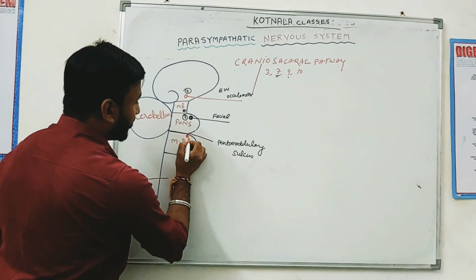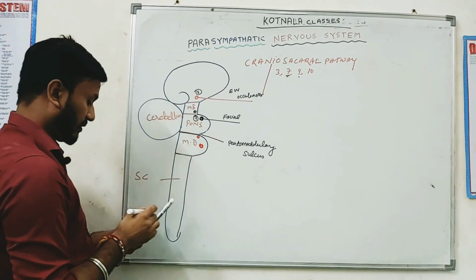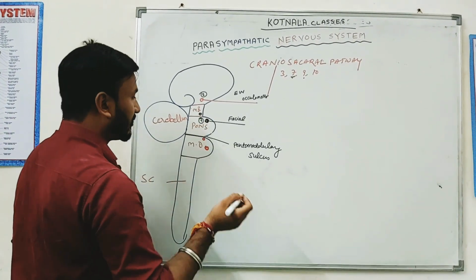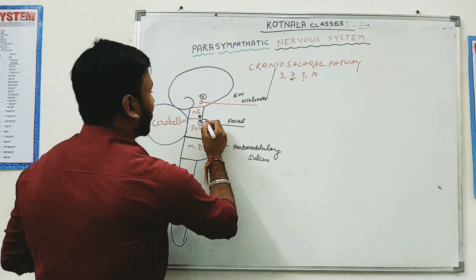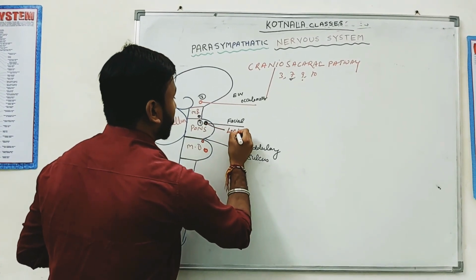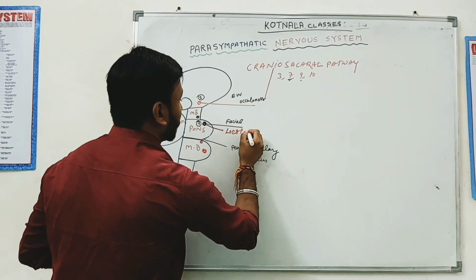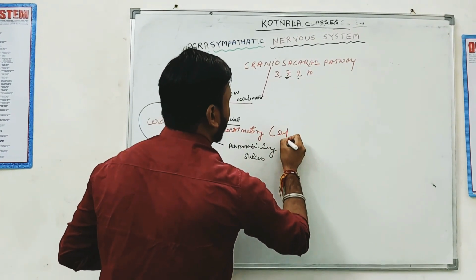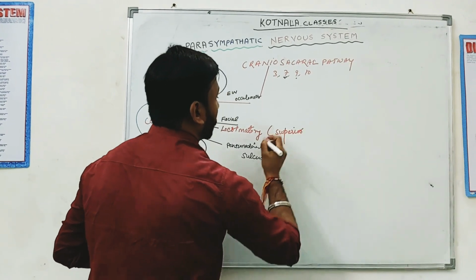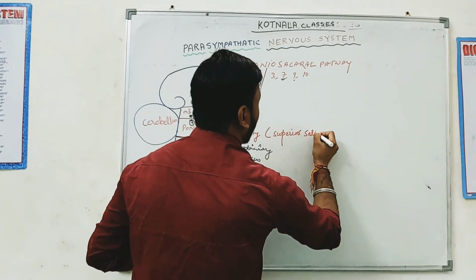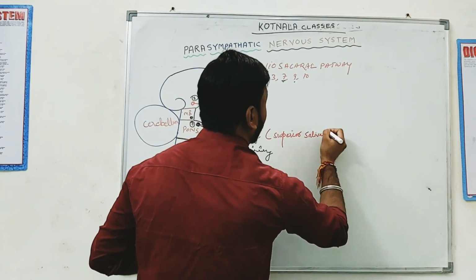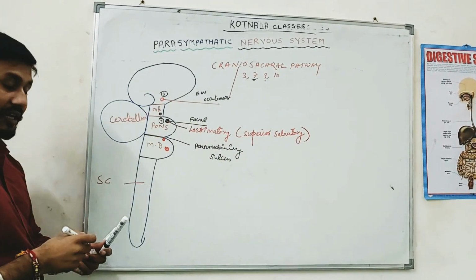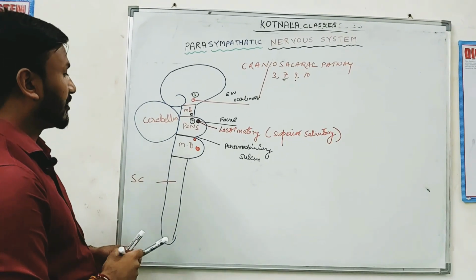This is the nucleus of the 9th and 10th nerves. What is the name of this nucleus? This nucleus is called the lacrimal nucleus, also known as the superior salivatory nucleus. This is very important. Don't forget the nuclei of cranial nerves associated with the parasympathetic nervous system.